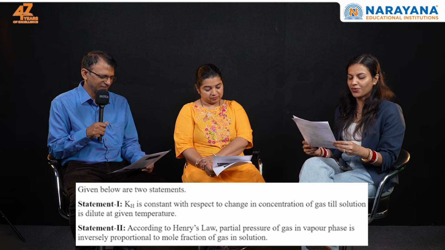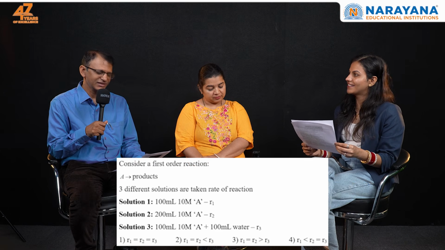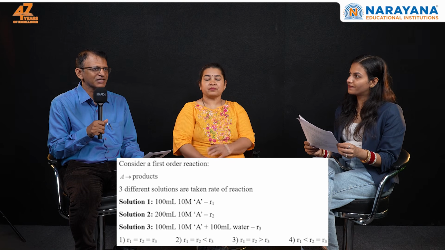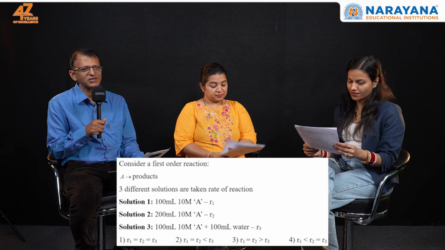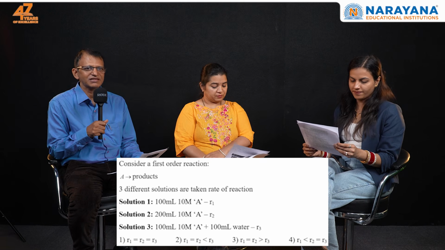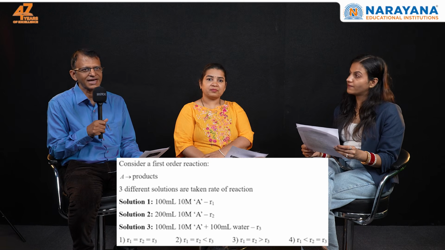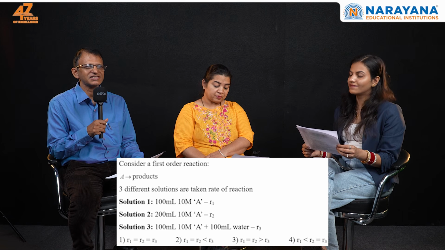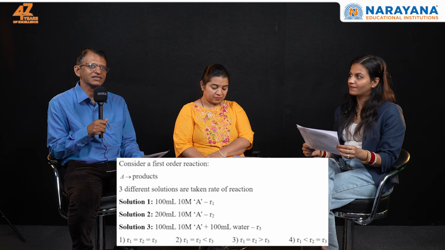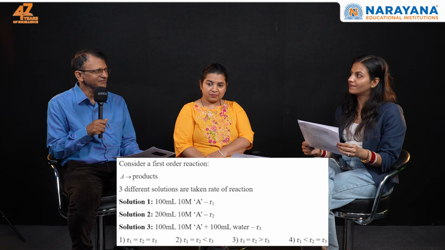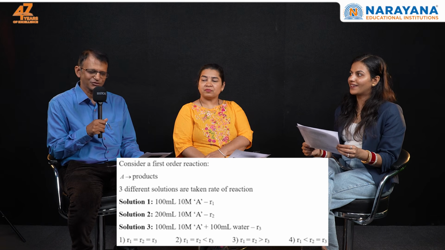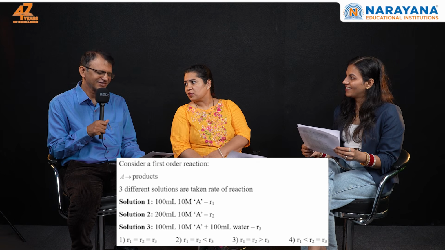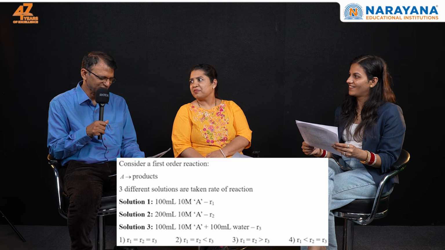Okay, then we have question number 11. It is from chemical kinetics, and again it is a direct question: for a first order reaction, the rate of reaction is directly proportional to the concentration of the reactant. In the first and second option, the concentration is the same, and in the third option, the concentration is low. So again, a very simple question, and I hope all of you have done this by eliminating the options.